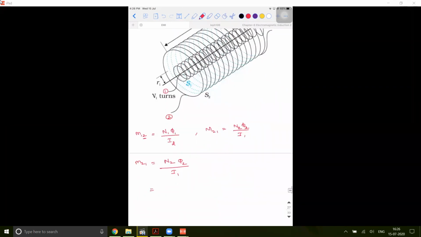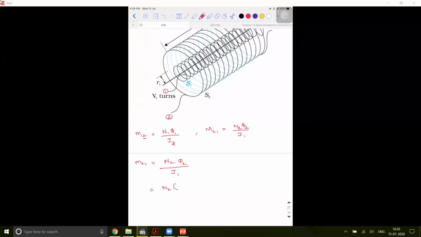So N2 into, observe this carefully, when I write phi2, I will write magnetic field into area into cos theta, the whole divided by I1. Unlike the previous case, there was only one magnetic field, one area, one cos theta. Here I need to raise an important question. This magnetic field is induced due to whom? By the first coil.